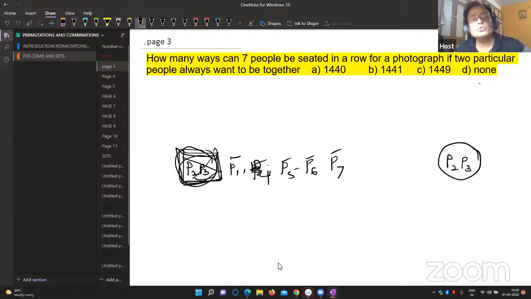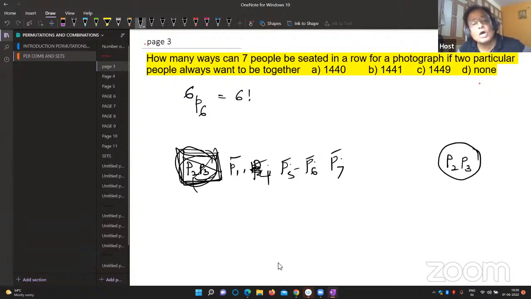So 1, 2, 3, 4, 5. This entire box is one box, so 6 people. How many ways can we arrange them? Totally 6 are there. We have to arrange all 6. The first work is done in 6 factorial ways.